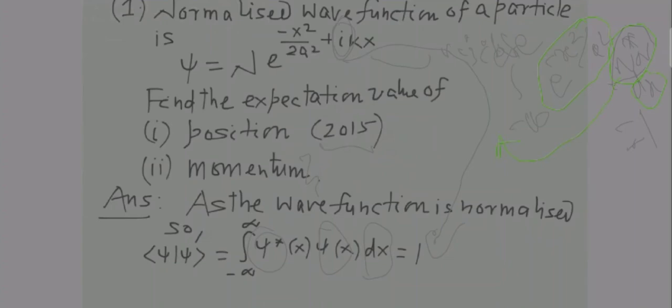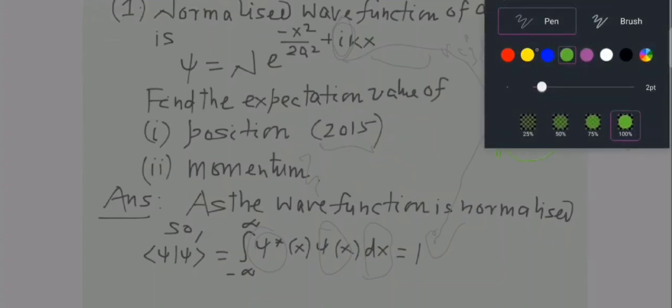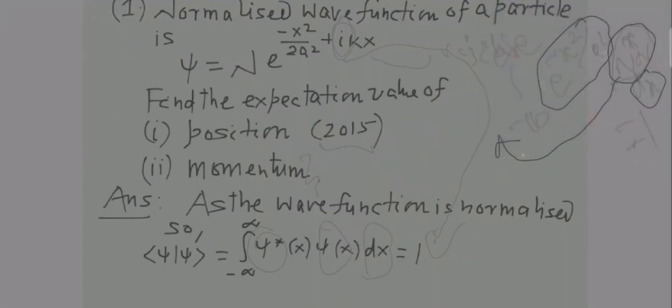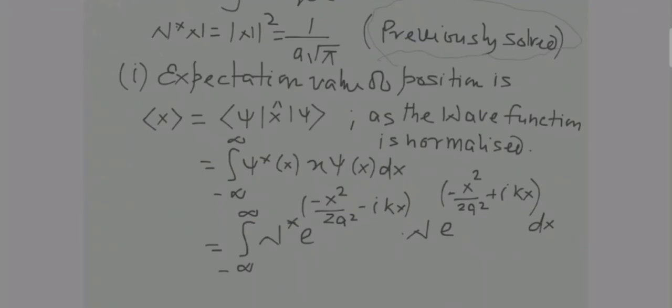So this is very clear. The wave function is normalized, and from here n star n has been solved. Now we have to find out the expectation value of position.